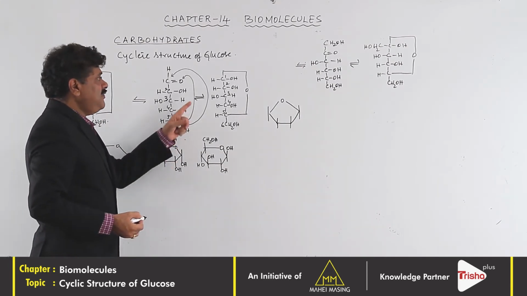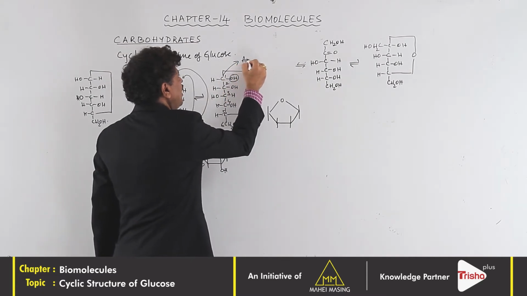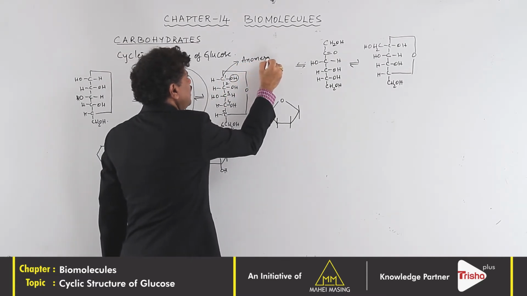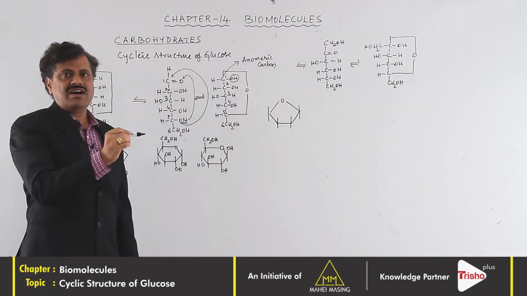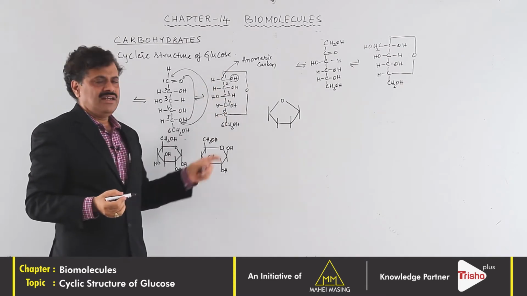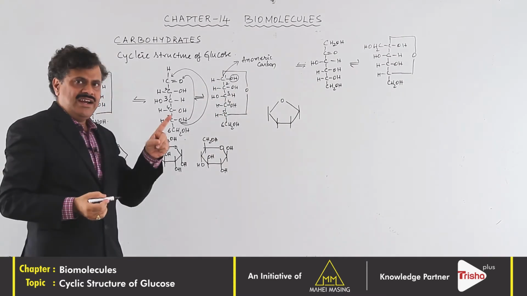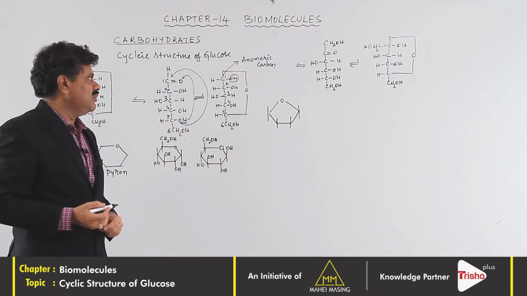Now, the first carbon atom is called the anomeric carbon. The anomeric carbon is a carbon with a functional group which participates in the ring structure, and it decides the alpha or beta form of the glucose.